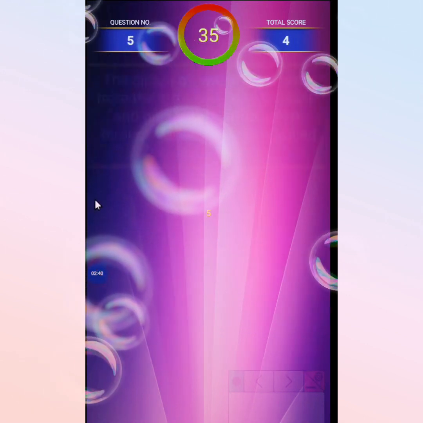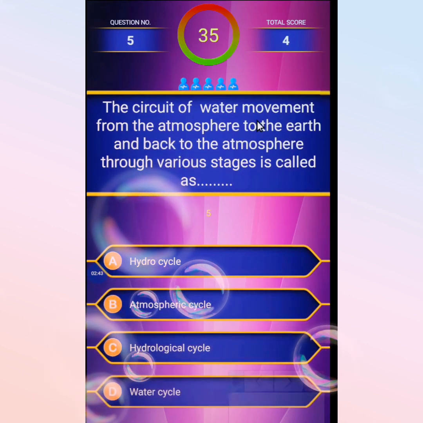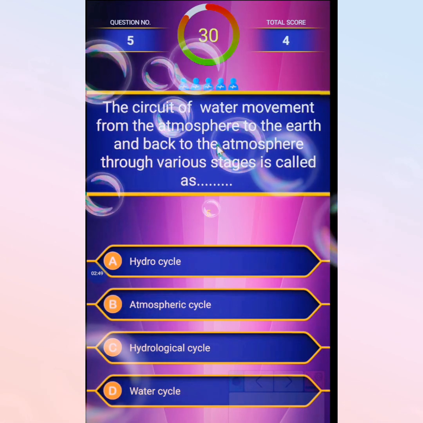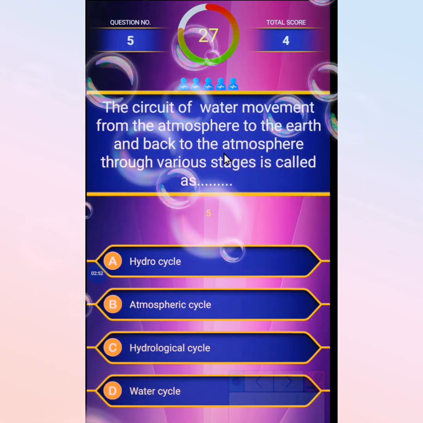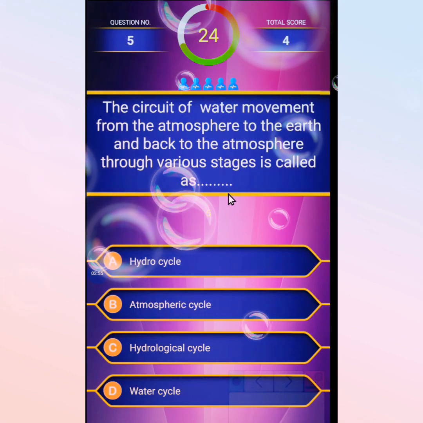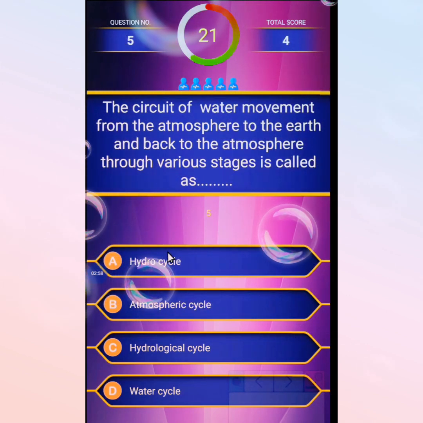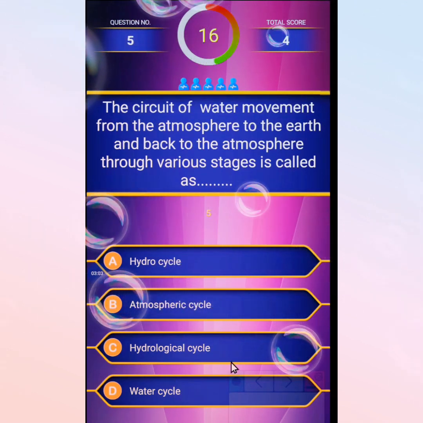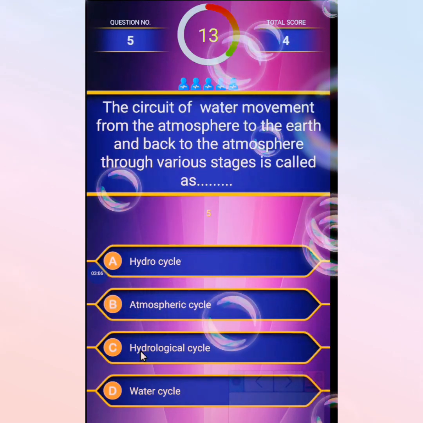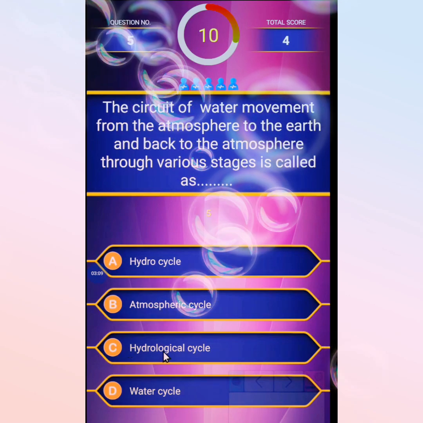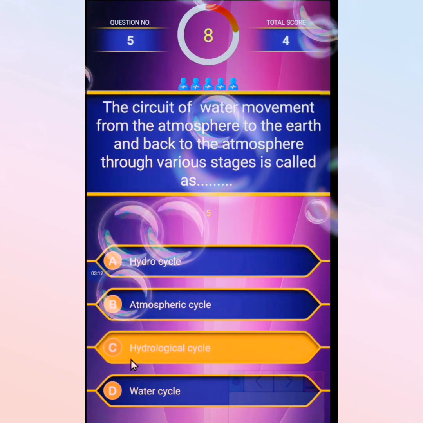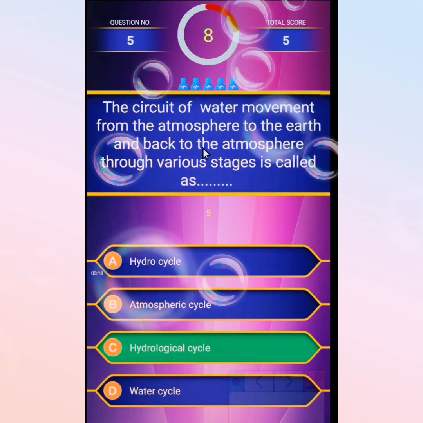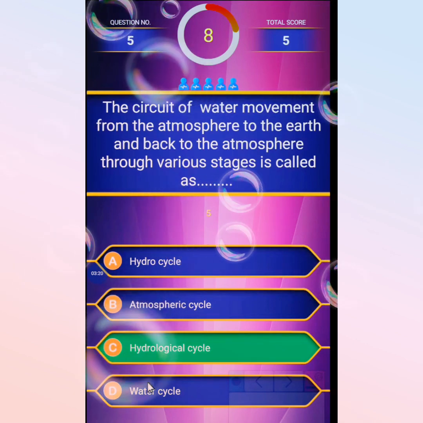Next, the sixth question: the circuit of water movement from the atmosphere to the earth and back to the atmosphere through various stages is called as, the first option is hydrocycle, second atmospheric cycle, third hydrological cycle, and the last water cycle. The correct option is hydrological cycle.